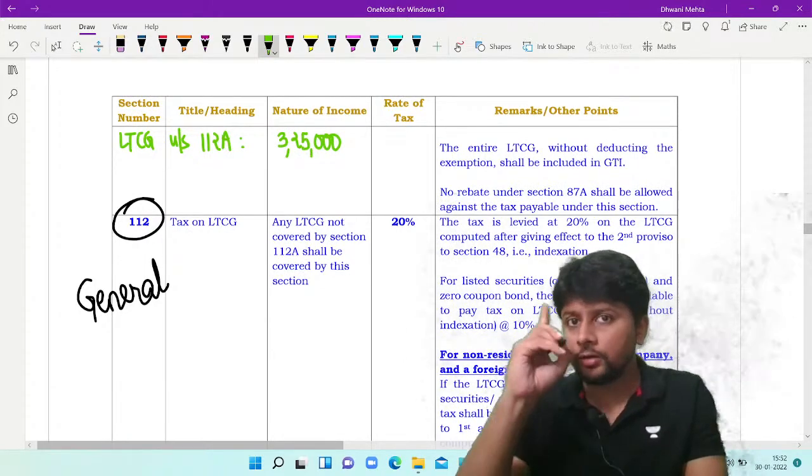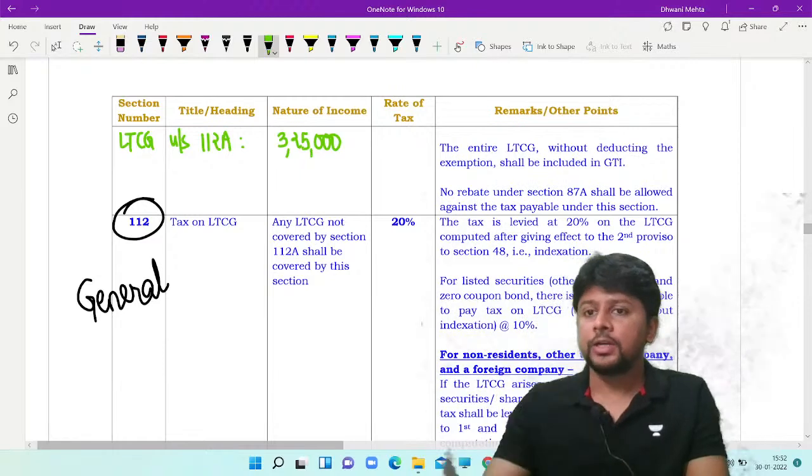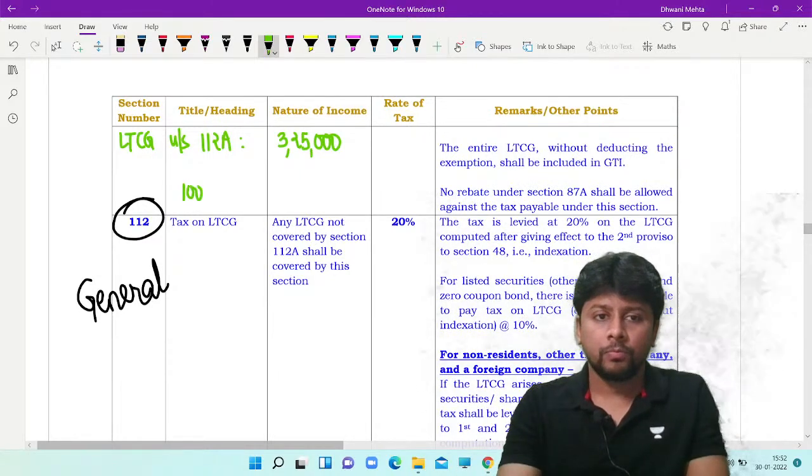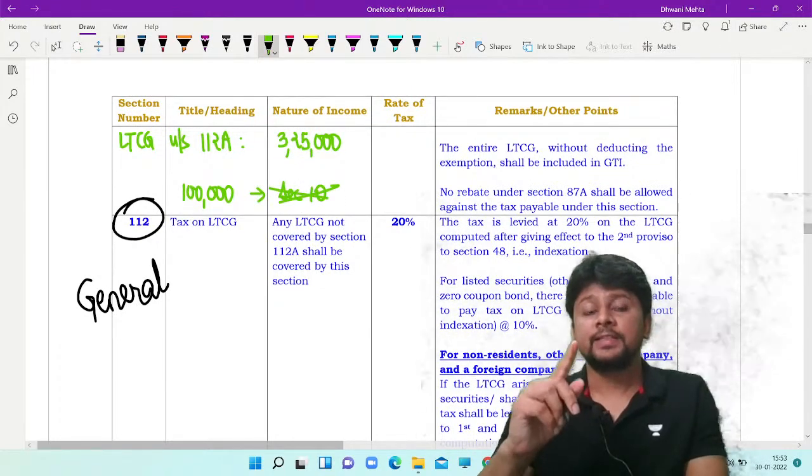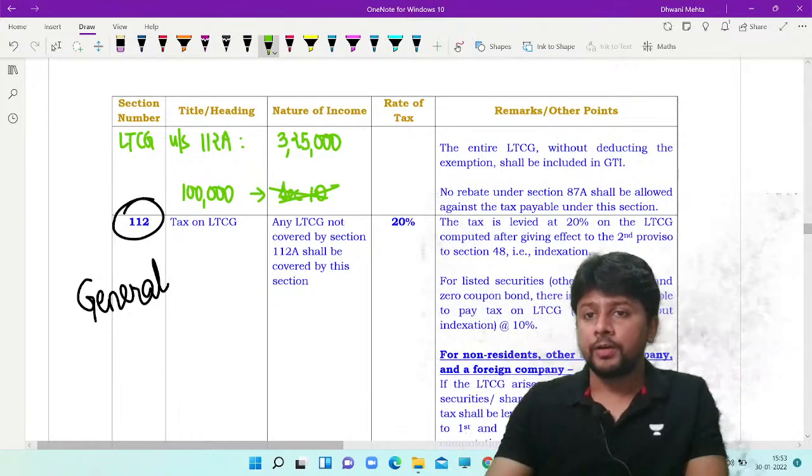The exemption of 1 lakh rupees is not given by section 10. 1 lakh is not exempted as per section 10. No, 1 lakh is exempted under section 112A.